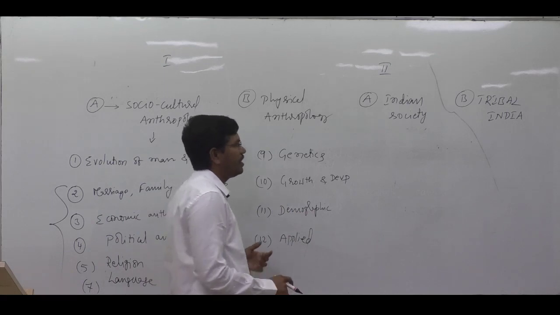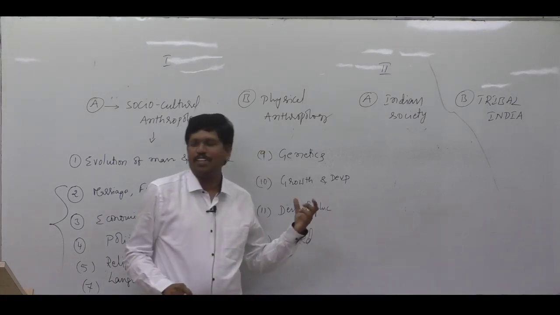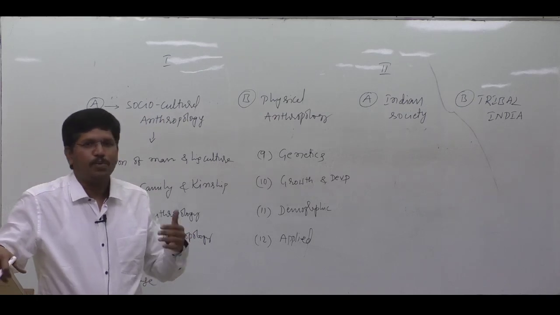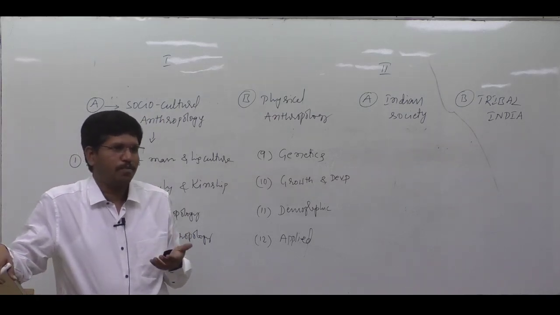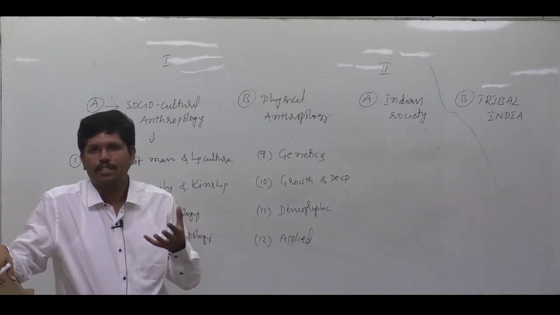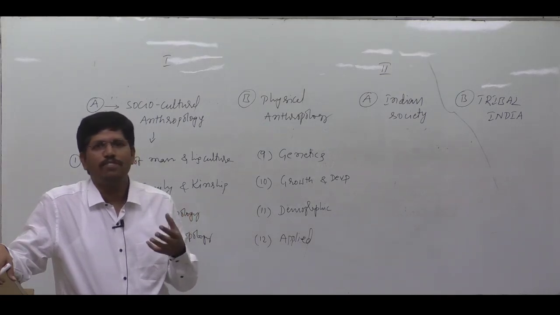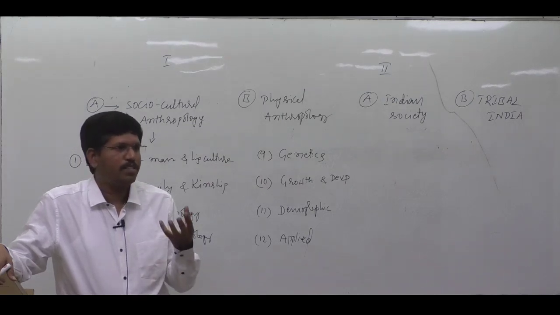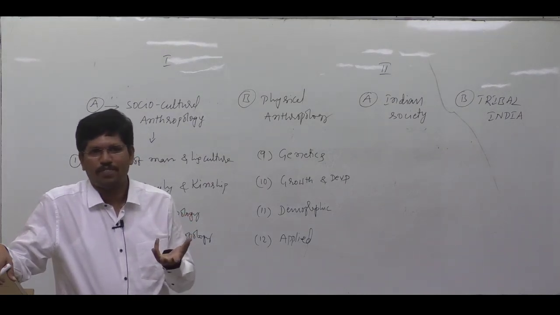And later, we'll study demographic physical anthropology. Demographic means it is related to population. In physical anthropology, we'll study from a biological perspective. That means how the population size is controlled. What are the factors that influence population size? Ultimately, the population size will be controlled by reproduction.